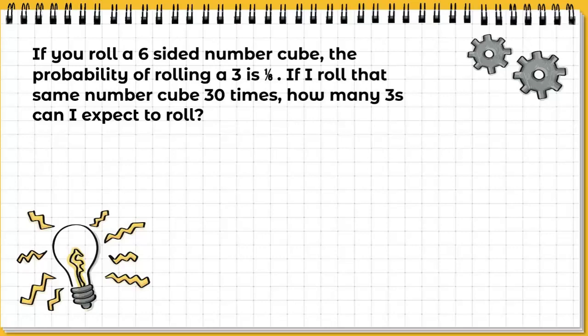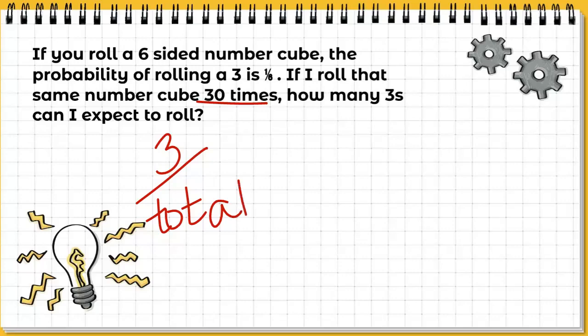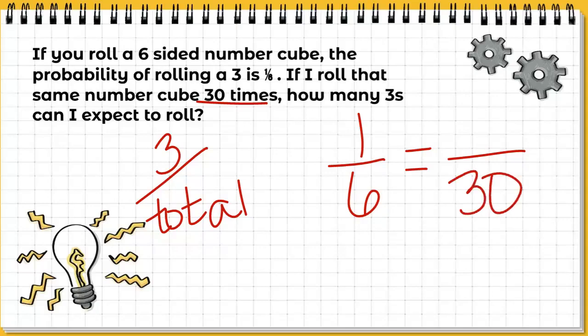So our first problem is if I'm rolling a 6-sided number cube, or dice, the probability that I roll a 3 is 1 out of 6. If I roll that same number cube 30 total times, how many 3s can I expect to roll? So I'm thinking about it in the sense of rolling a 3 over the total number of times. Well, they told me that the theoretical probability of rolling a 3 was 1 out of 6. So I want to know, how many times could I expect to roll that 3 out of a total of 30 times? Since 30 represents my total, it will go in the denominator of the second ratio.